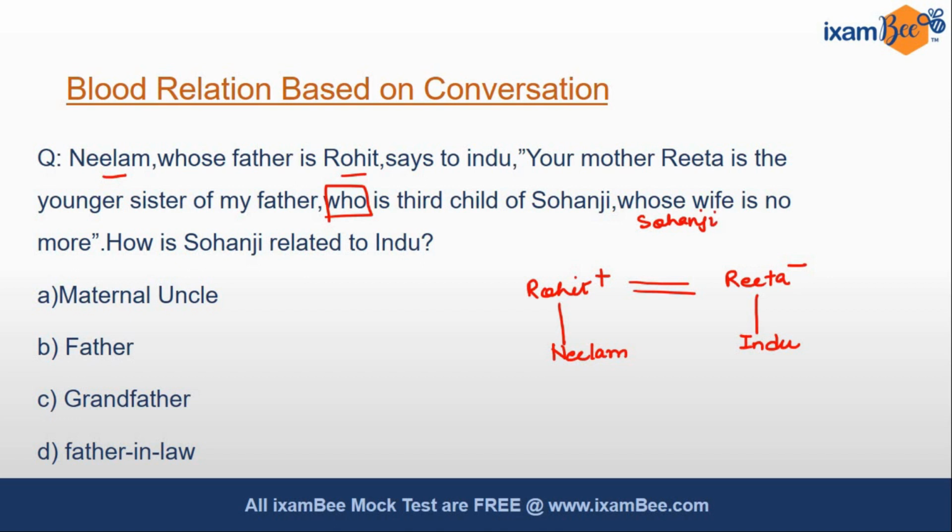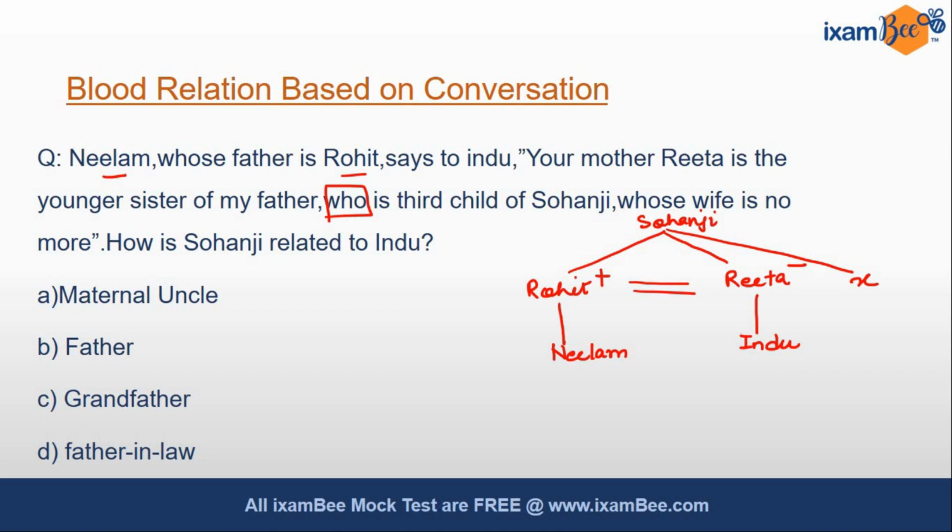We do not know whether Sohan ji is male or female. We do not put any symbol here. Who is third child? That means Rohit is one of the children of Sohan ji. Also, Rita is a sibling of Rohit. That means Rita is also a child. Also, it said third child. That means there is some other child as well. Let's say he or she is X. We do not know the gender of the third child.